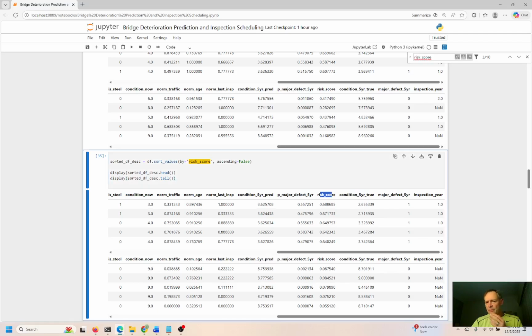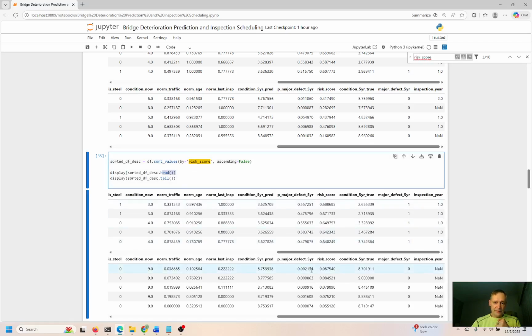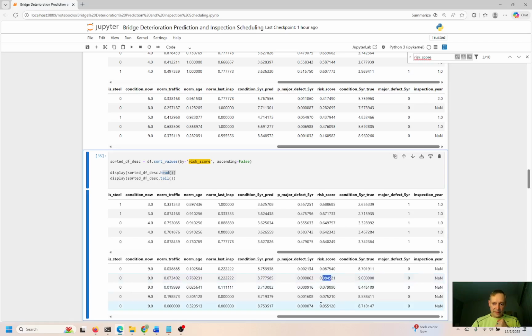Okay, and it should pretty much correspond to the major defect, although there could be some deviations because it's a different type of metric. So you can see 0.68, 0.67, 0.64. It's decreasing in order of most important to lesser and lesser importance. So that is the head over here. This is the tail, 0.08, 0.08 down to 0.05. So this is more like the risk is only 5% over here at the tail end of the 2000 records that we're looking at.